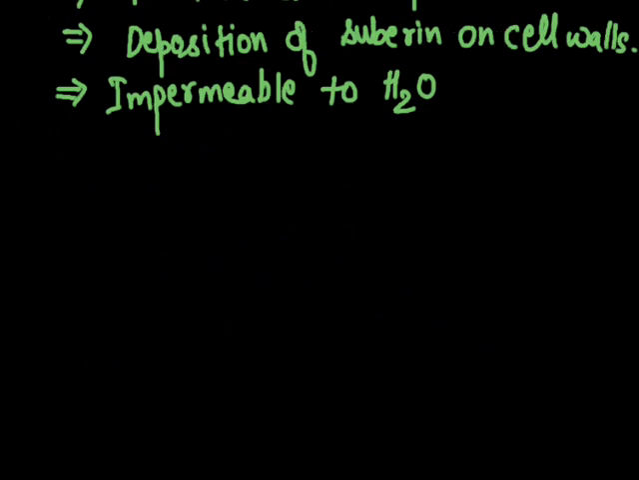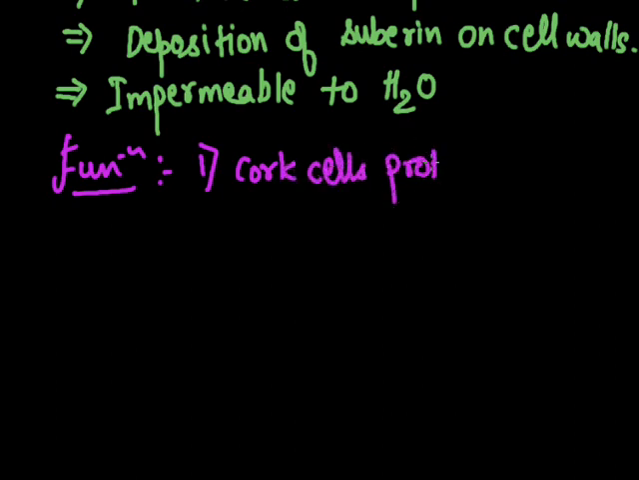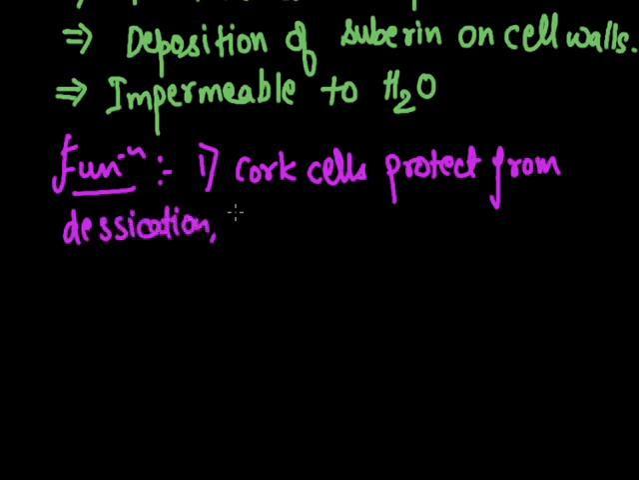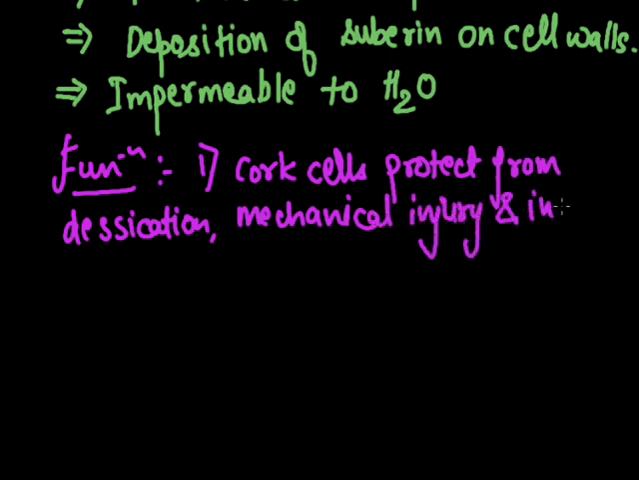So basically this is all about the cork. The functions of cork or phellem: first, cork is protective in function, since it comes in the protective tissue, so the main function is protection. Cork cells prevent desiccation, mechanical injury and infection.